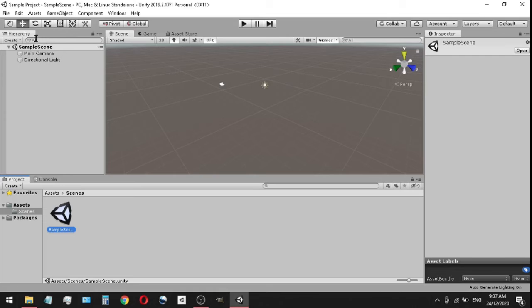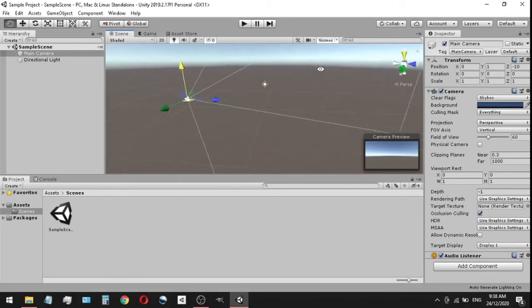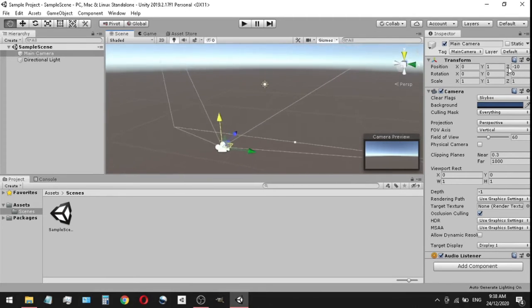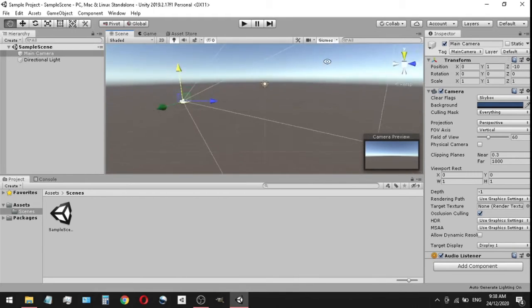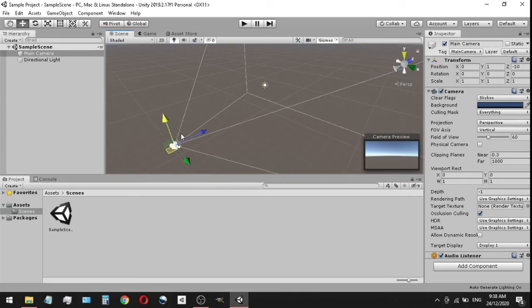So the next thing is the hierarchy. What the hierarchy does, it basically highlights everything that's currently in our scene. So as you can see right now, we currently have a main camera and we have a directional lighting. So this is our main camera. What the main camera is, it's basically giving us an example of what the players would be seeing. This is basically the player's view right here. You can see how it stretches out like that, and this is actually a camera preview.